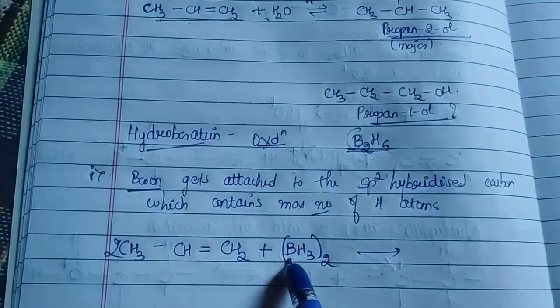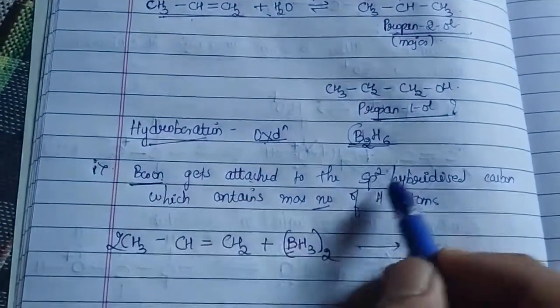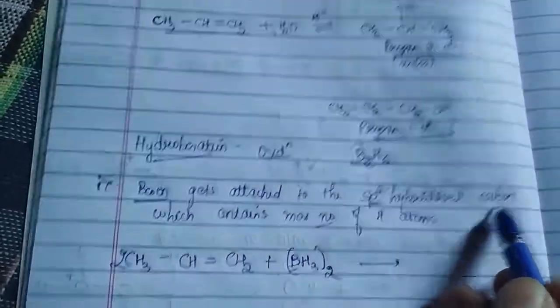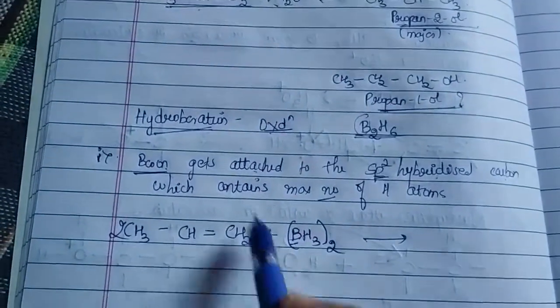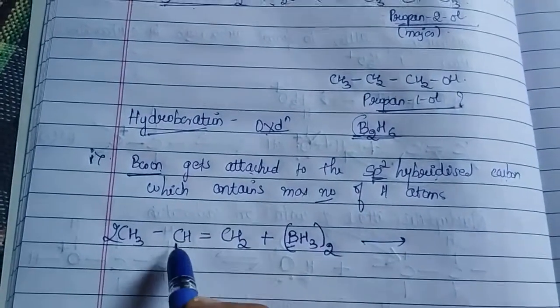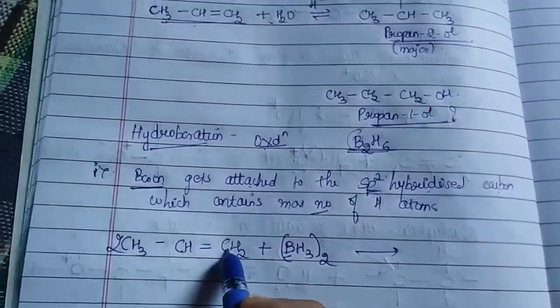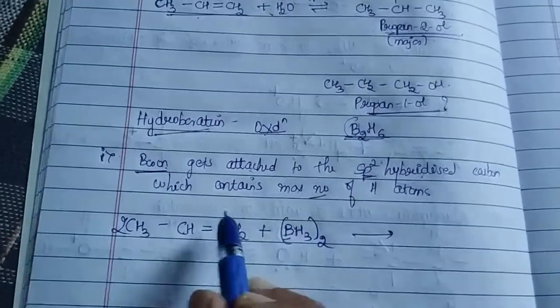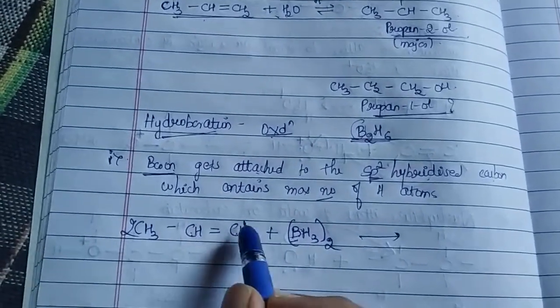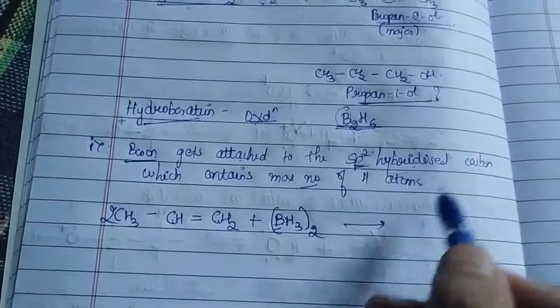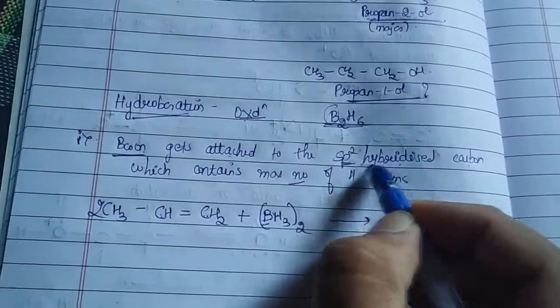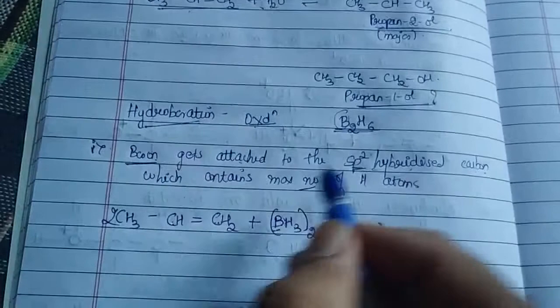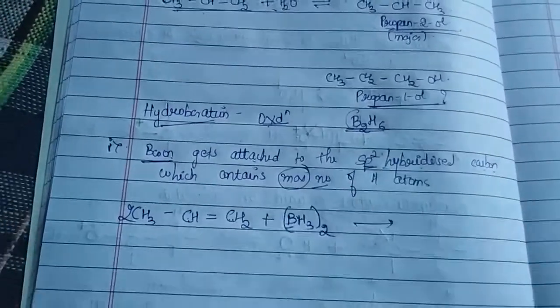According to this concept, whatever boron is there in the diborane is going to attach to the sp2 hybridized carbon. Among the structure in your alkene, this is sp2 hybridized and this is sp2 hybridized. So one hint is that the boron is going to attack either this carbon or this carbon. Further, they say it attacks the sp2 hybridized carbon which contains the maximum number of hydrogen atoms.